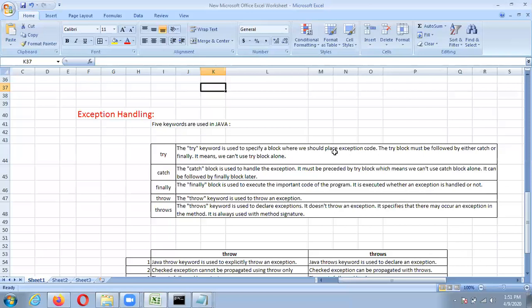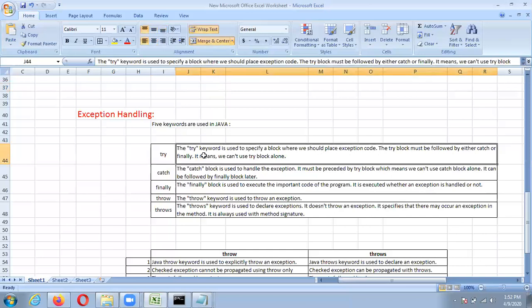So first, the try keyword is used to specify a block where we should place exception code, and the try block must be followed either by catch or finally. It means we can't use try block alone. The code where the exception will occur we can write in a try block. We have to write it as try catch, or we can write finally also. Also you can write multiple catch blocks.